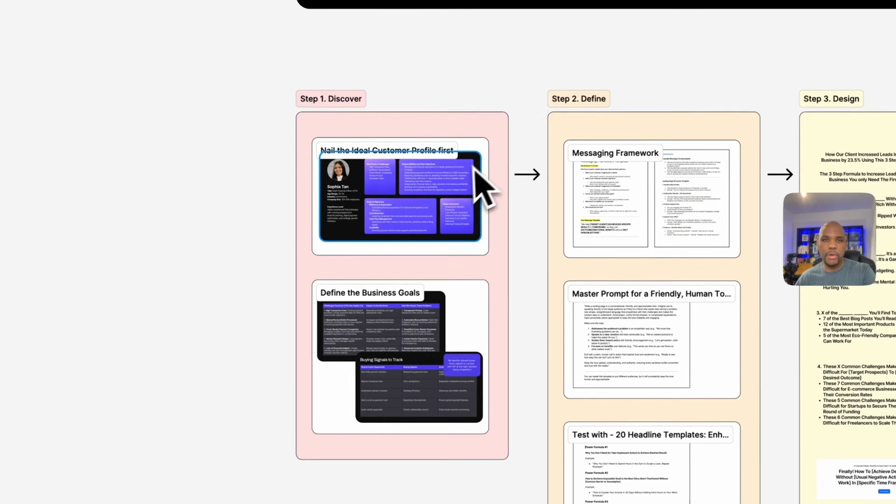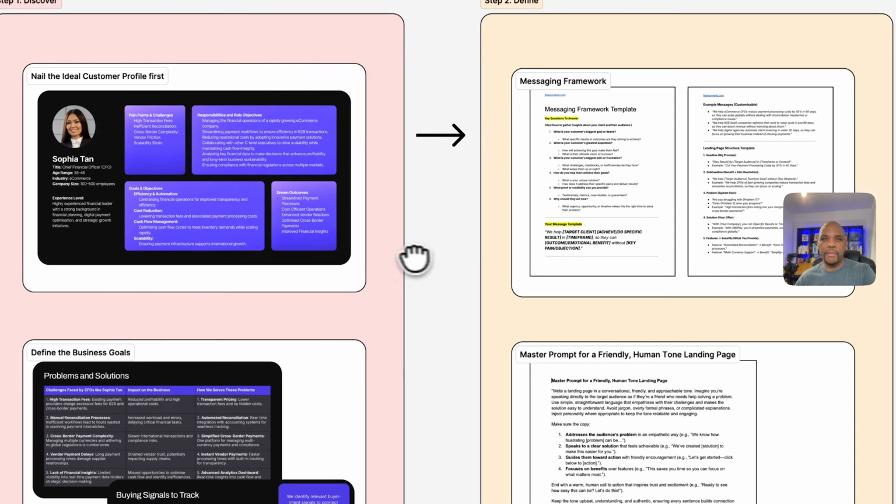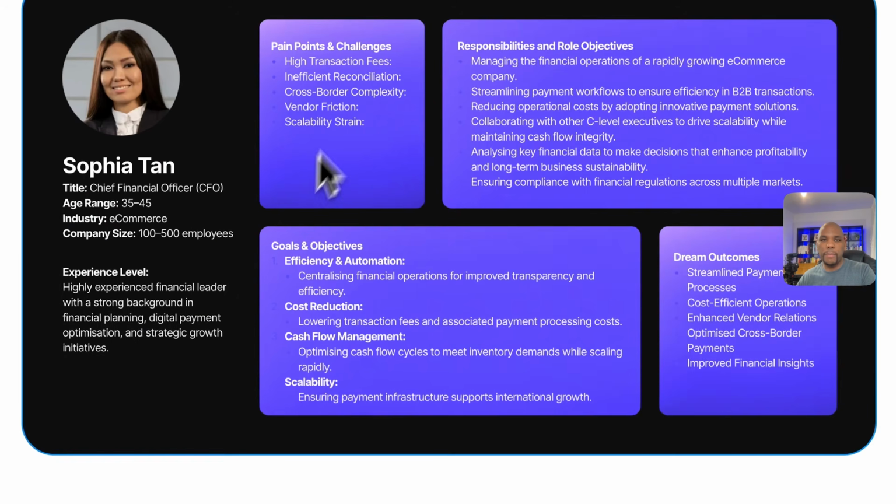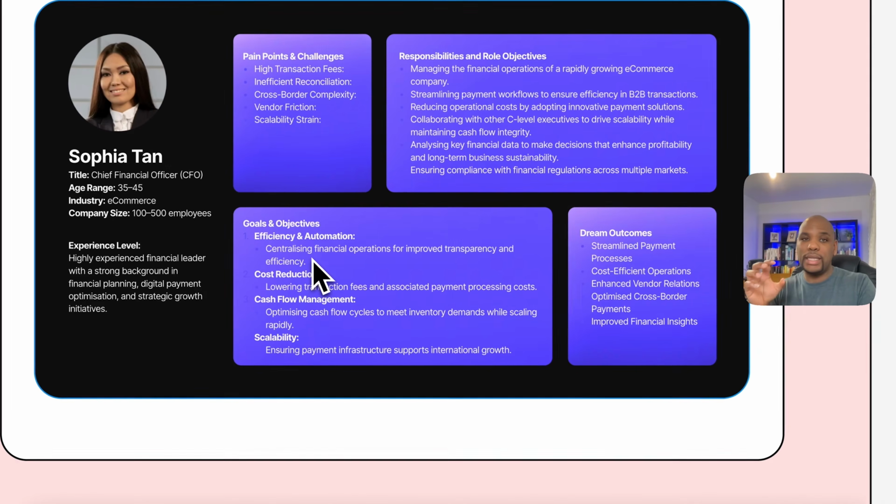So the key thing we start with is in the discover phase. The number one thing that we're doing is making sure we know your ICP and then really go deep into what their pain points are and understanding their dream outcome and where they're going, because that really helps us on our messaging, which I'll speak about next.